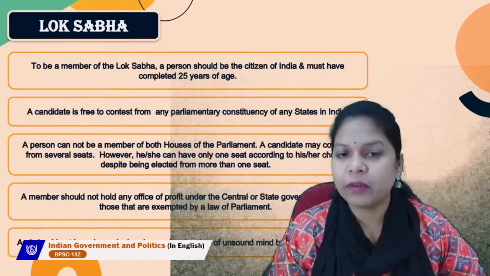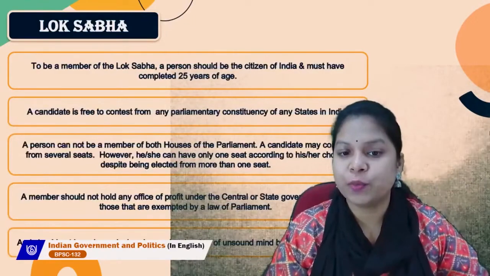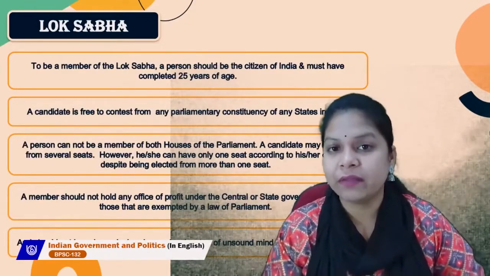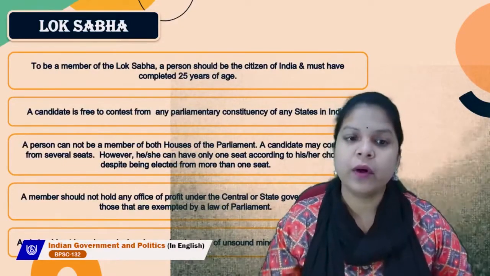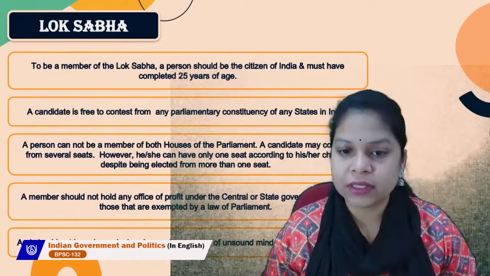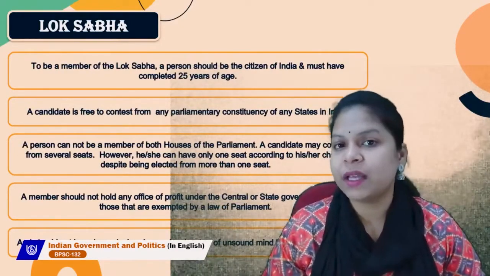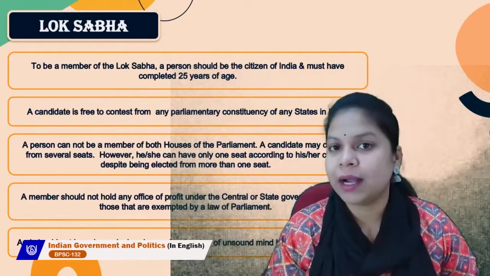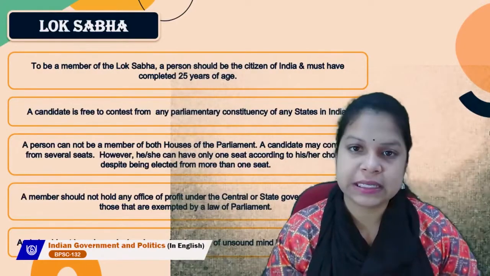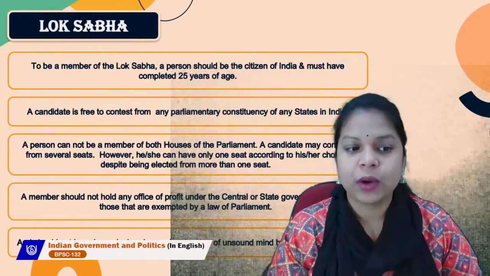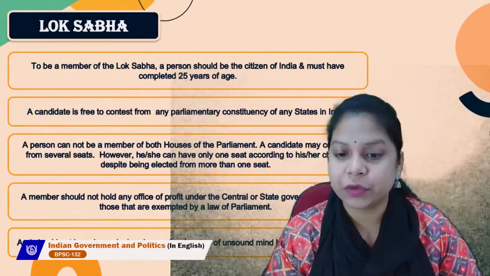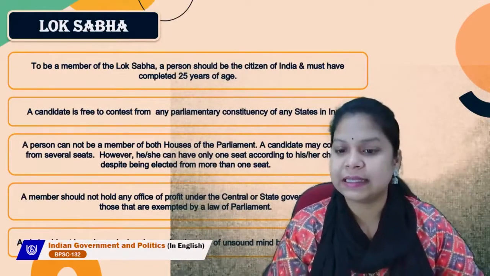To be a member of the Lok Sabha, a person should be a citizen of India and must have completed 25 years of age. So the minimum age to contest the Lok Sabha elections is 25 years. A candidate is free to contest from any parliamentary constituency of any state in India.